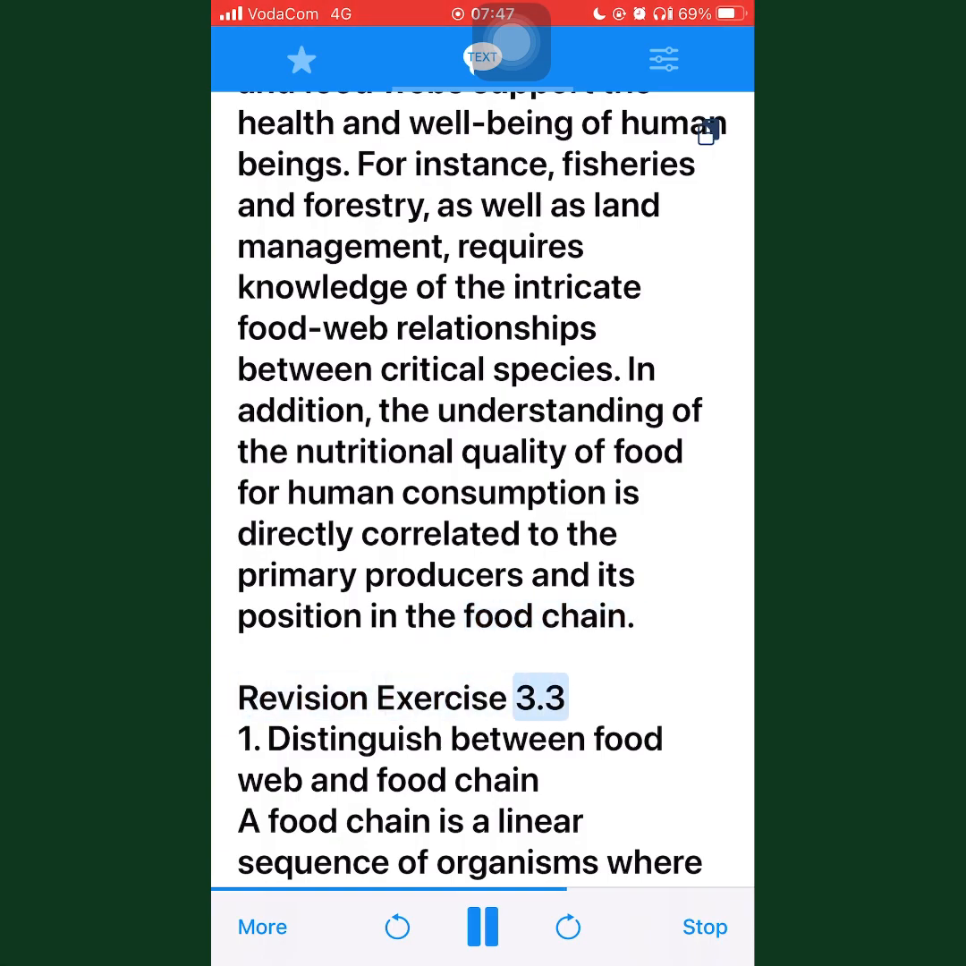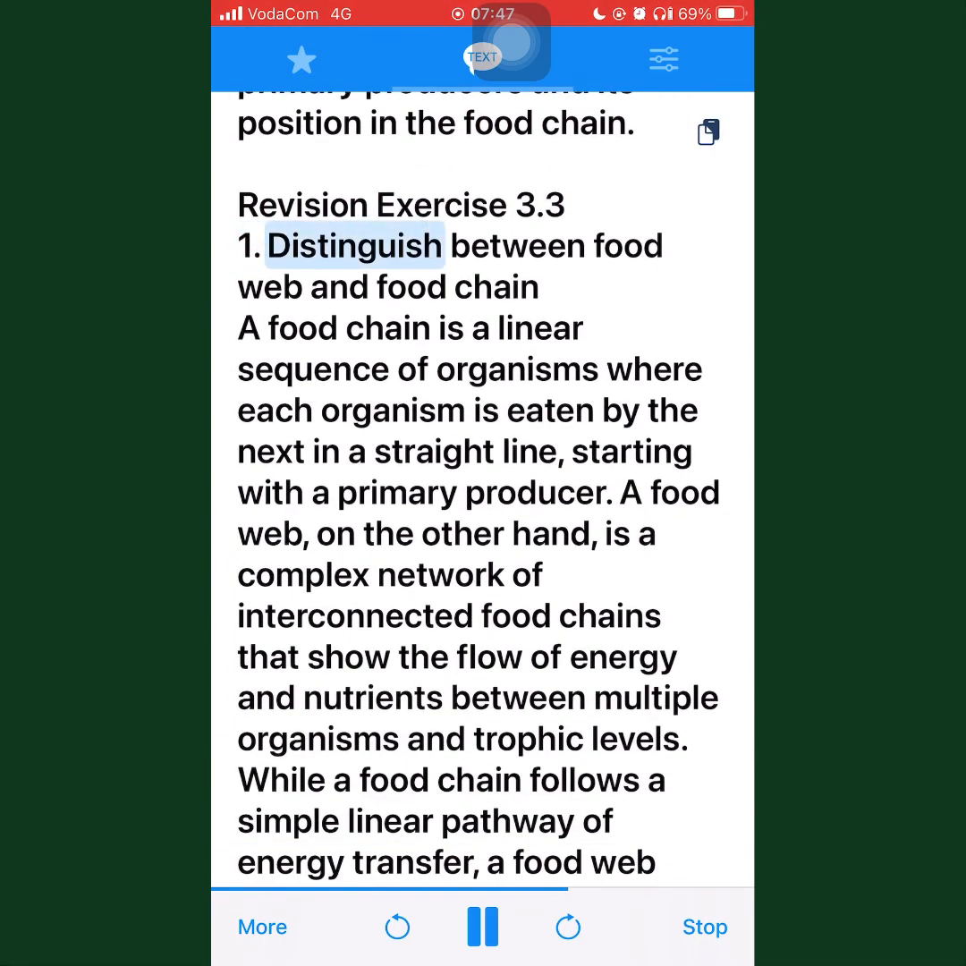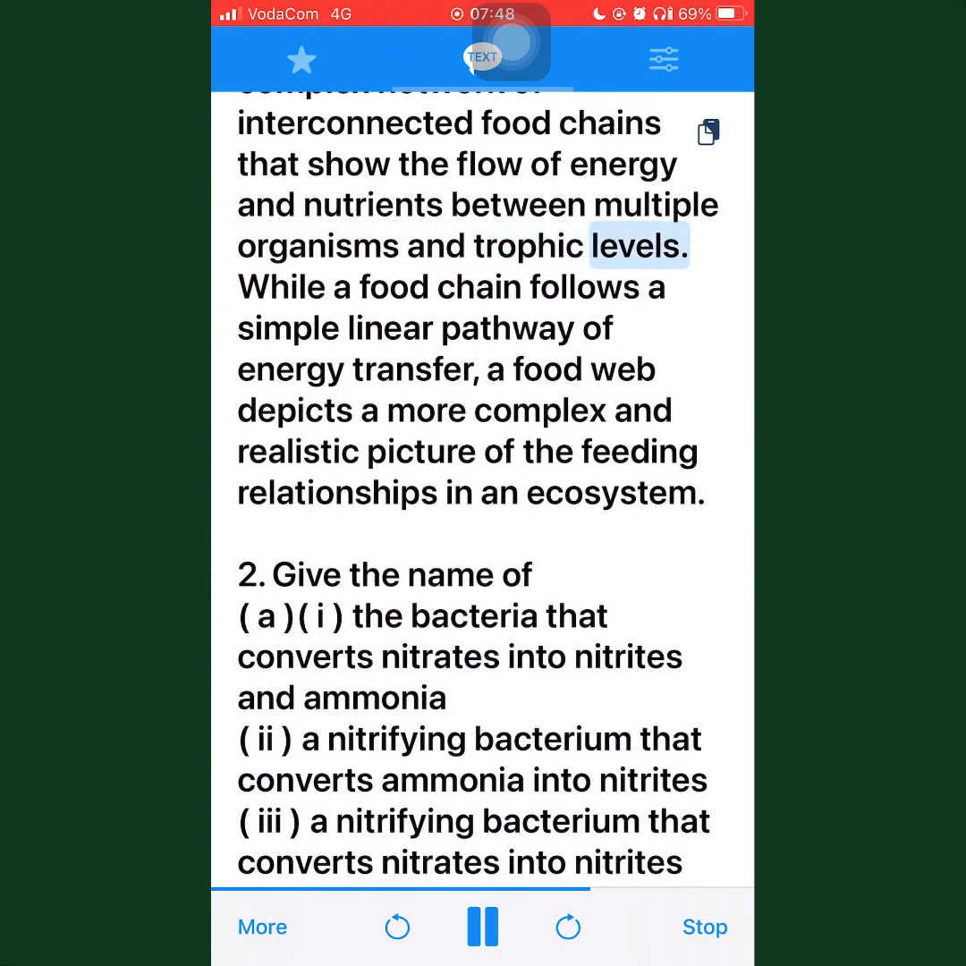Revision Exercise 3.3. 1. Distinguish between food web and food chain. A food chain is a linear sequence of organisms where each organism is eaten by the next in a straight line, starting with a primary producer. A food web, on the other hand, is a complex network of interconnected food chains that show the flow of energy and nutrients between multiple organisms and trophic levels. While a food chain follows a simple linear pathway of energy transfer, a food web depicts a more complex and realistic picture of the feeding relationships in an ecosystem.